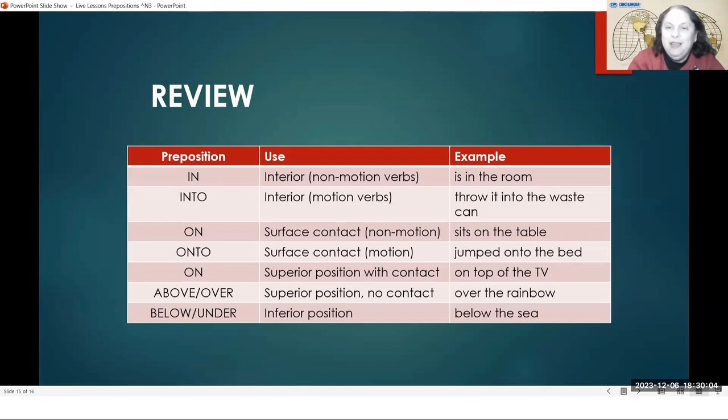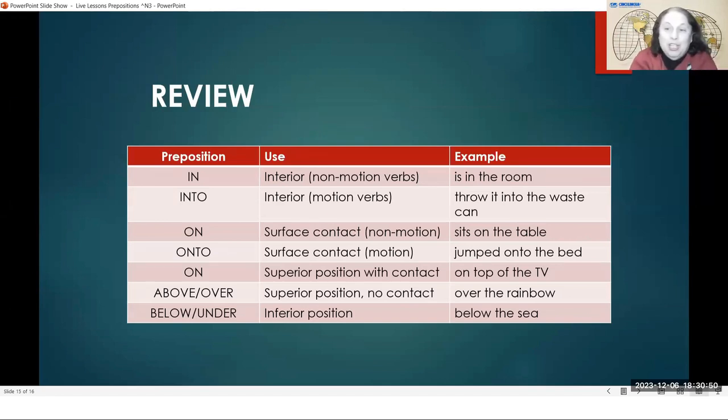On top of the TV. Where is my telephone? Where are my glasses? Oh, they are on top of the TV. They are up high. They are on. They are touching the TV. Okay. Over the rainbow. There's a famous song in English, Over the Rainbow, talking about wouldn't it be wonderful if we could go up in the sky and see the beautiful things that are up in the sky that are so high that they are above the rainbow, over the rainbow. And then the last one, below and under, below the sea or under the sea. If you go in the ocean and you go down, you go below the sea because that's inferior or down.